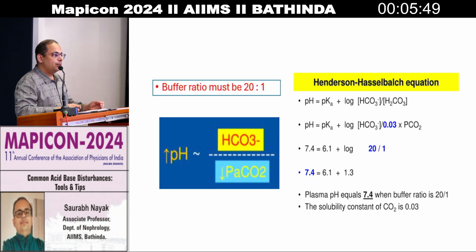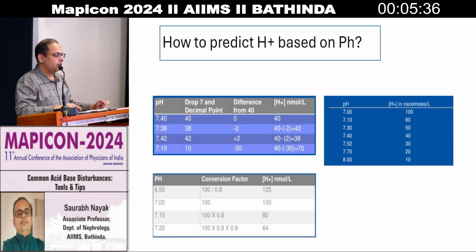So when the bicarbonate is lost, the pH will be reduced. That is, acidemia has happened. Or when there is a PCO2 rise, pH will be reduced because it is on the denominator side. So pH will be reduced and acidemia will happen. Usually the buffer ratio is around 20:1.